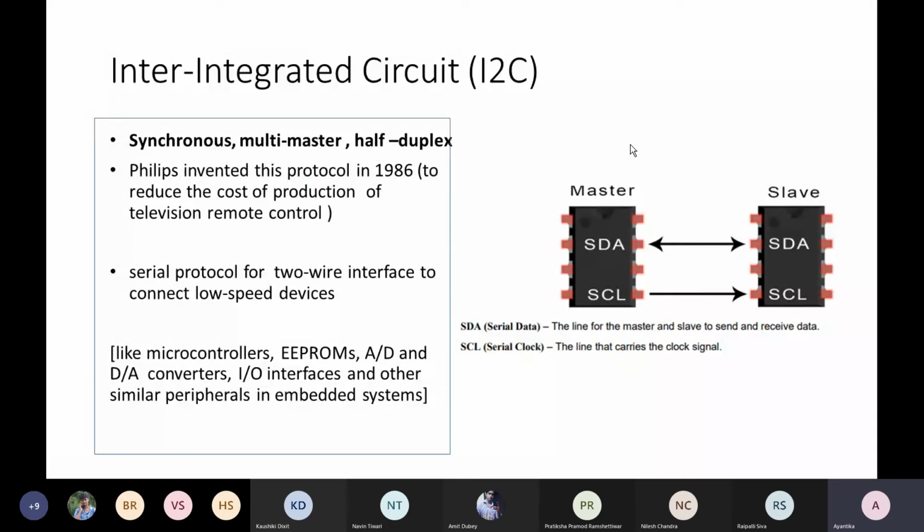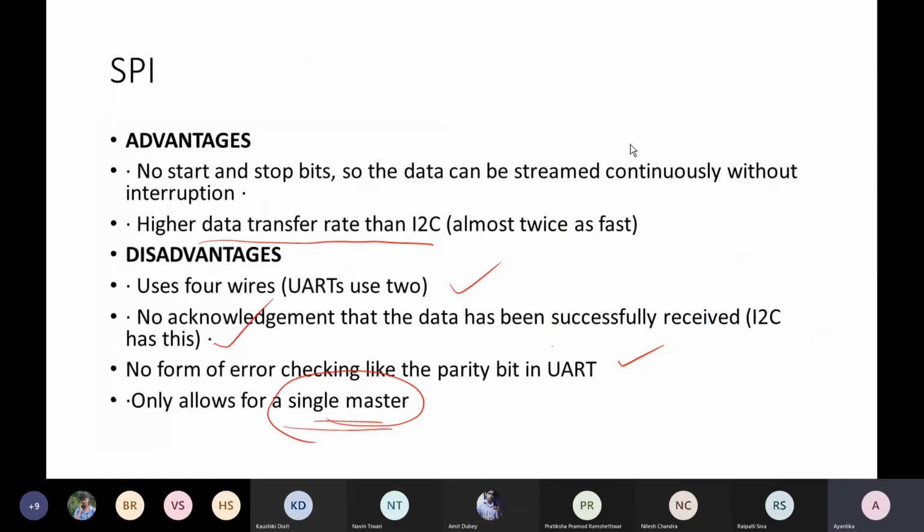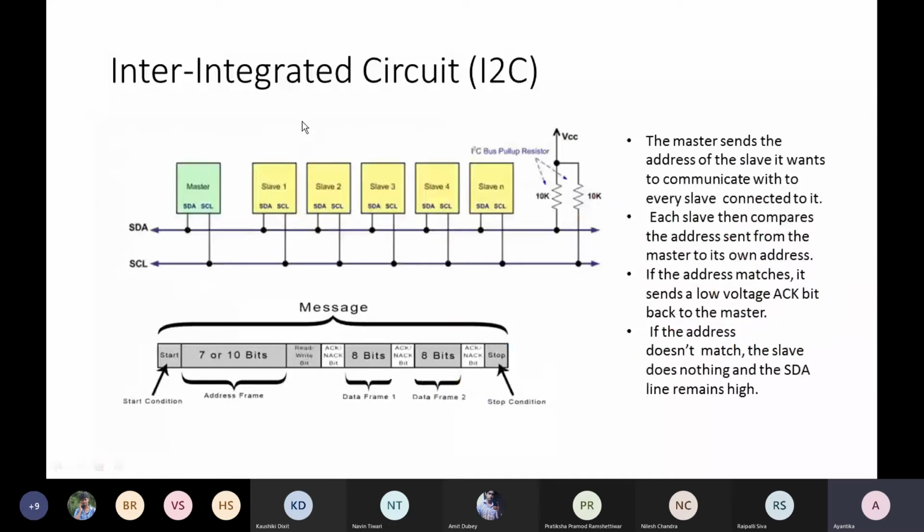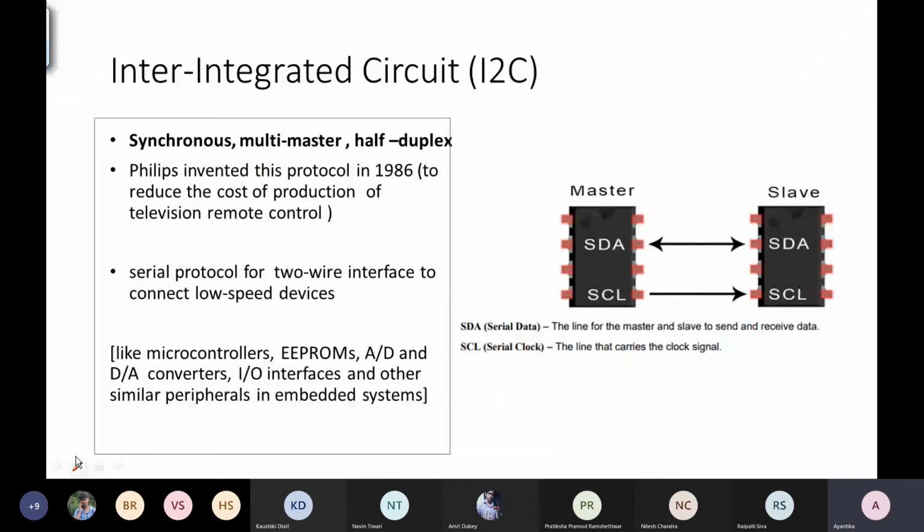Sometimes some people will say I-squared-C. Both are correct. We generally term it as I2C. This solves the problem we have seen in SPI, that it only allows a single master. Here the problem is solved: it supports multi-master and multi-slave scenarios. Again, this is a serial protocol with a two-wire interface.